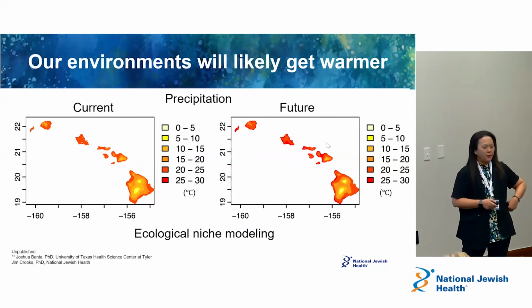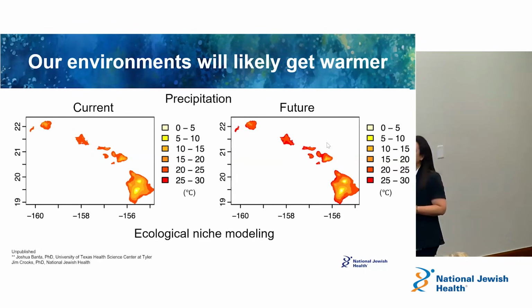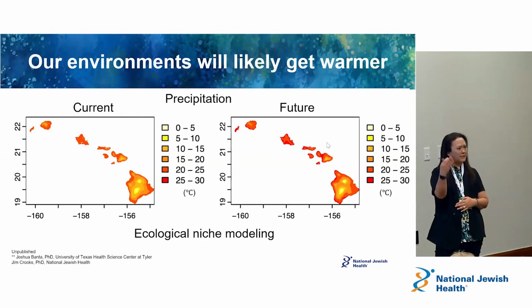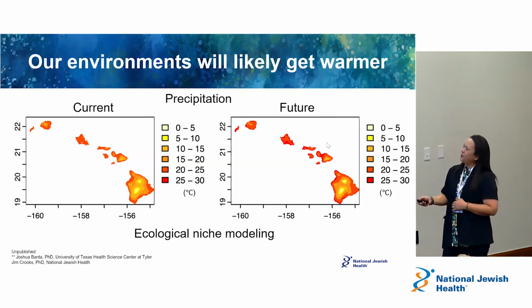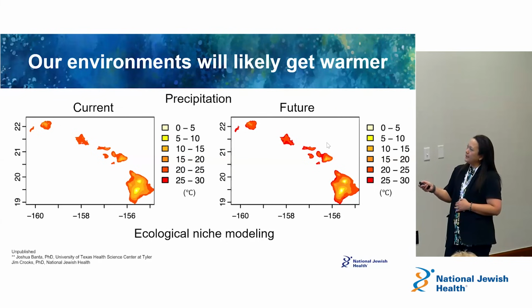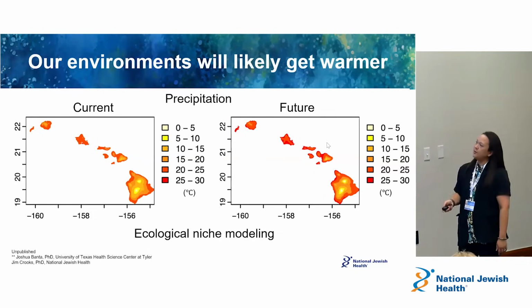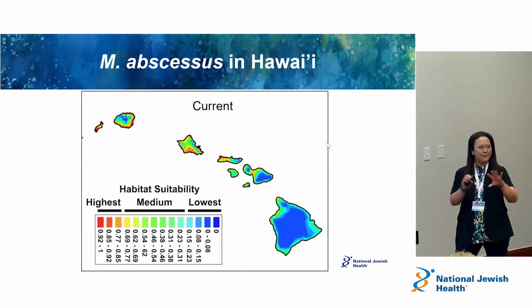Within Hawaii, we partnered with a great ecologist who helped us do this ecological niche modeling. What we can do now is, we know what NTM look like in Hawaii. I talked a lot about that earlier, but let's predict now in the future. If we predict in the future with changing environments, how is NTM going to respond in the context of future changes? So this is a current projection. Here is NTM, this is Hawaii, and this is temperature, just average temperatures. And when you predict in the future, it's just going to get hotter, right? We're experiencing that nowadays too, it's getting hotter in these environments. So with that hotter temperature, could that be affecting NTM and its distribution?